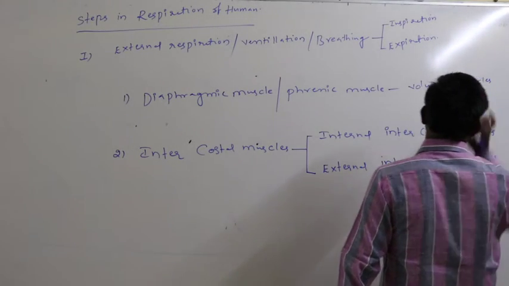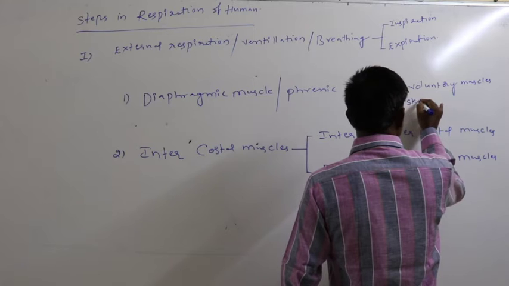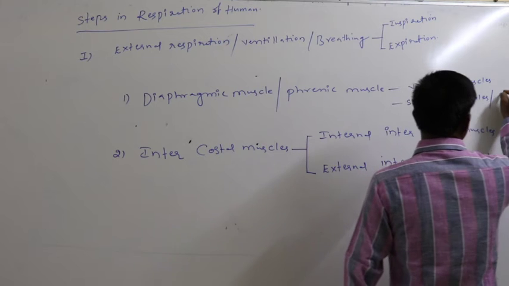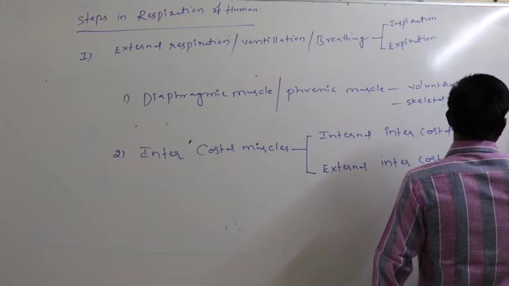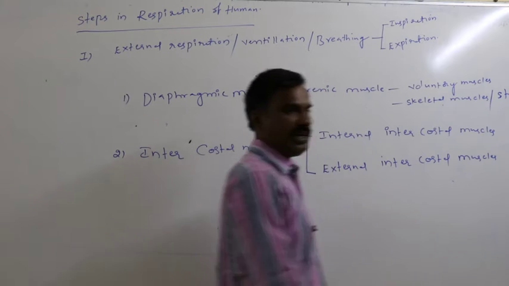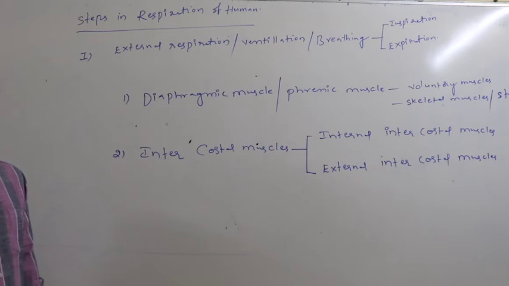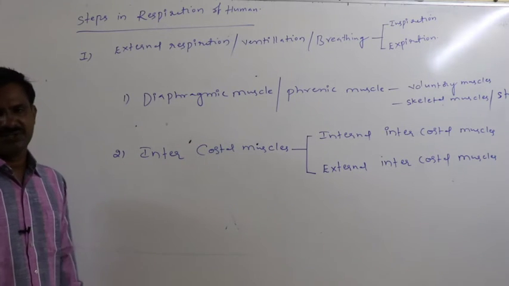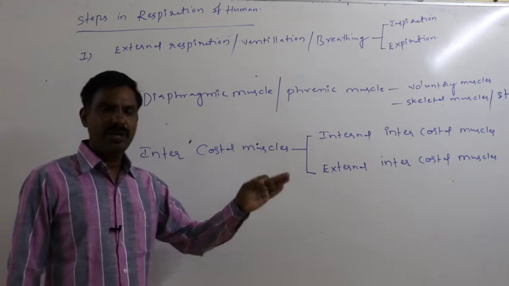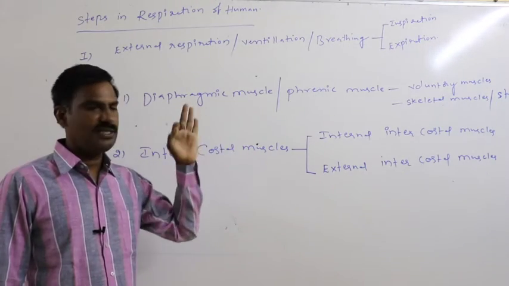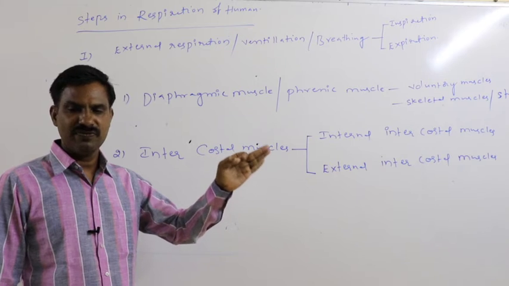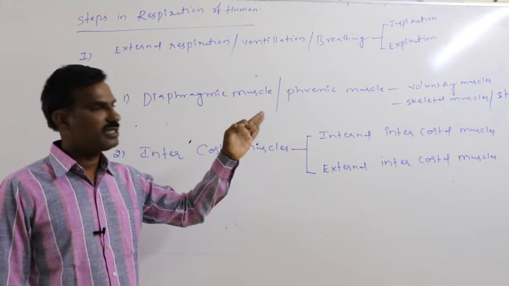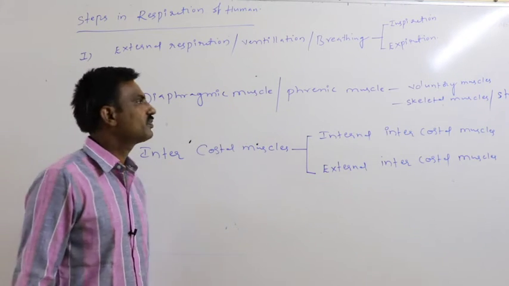These are skeletal muscles or striated muscles, because they can work with the consciousness of a person for a few seconds. So they are called voluntary muscles, skeletal muscles or striated muscles.